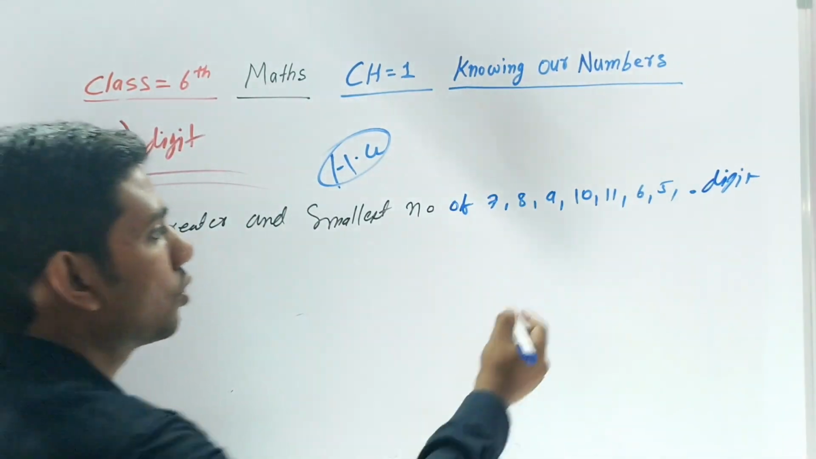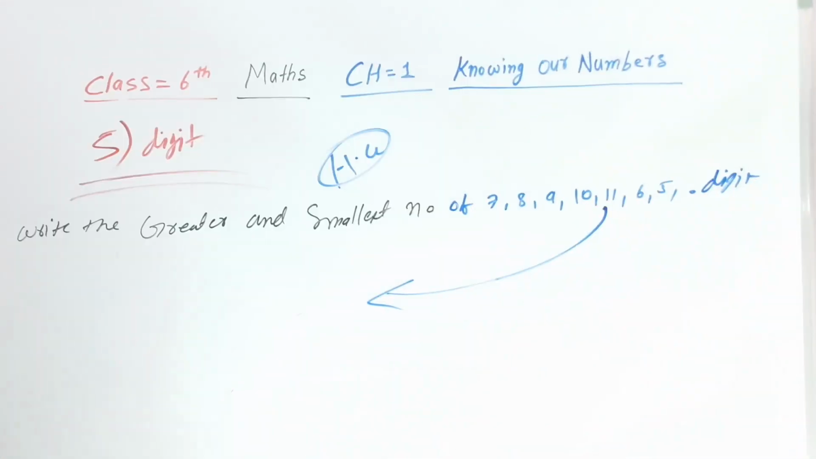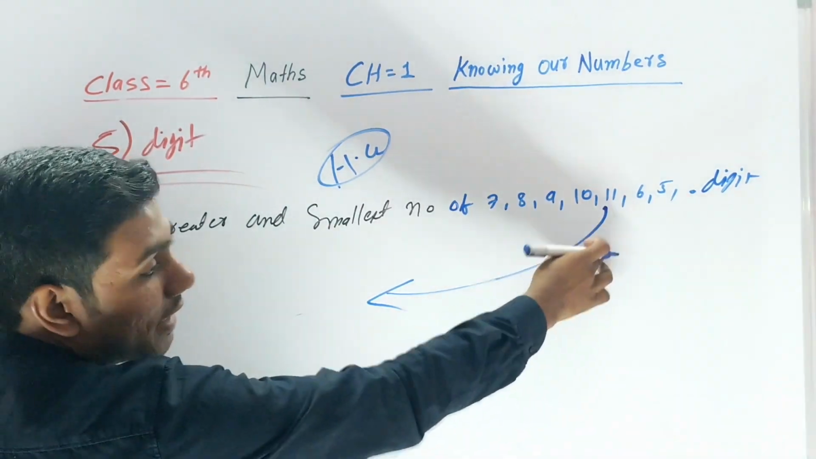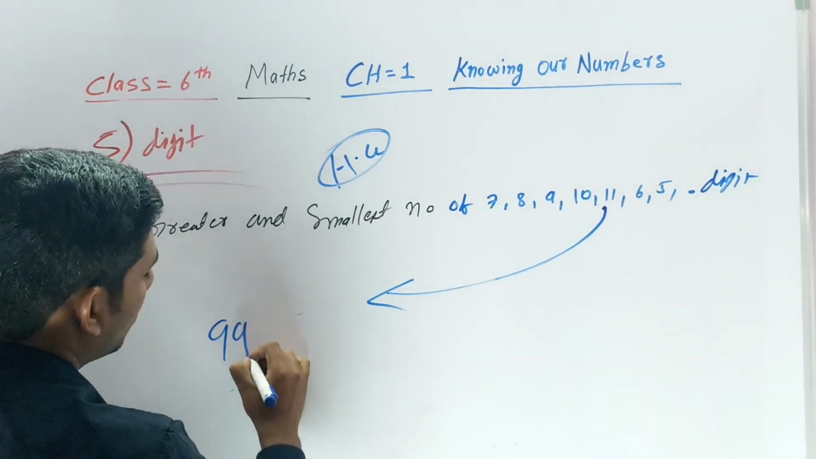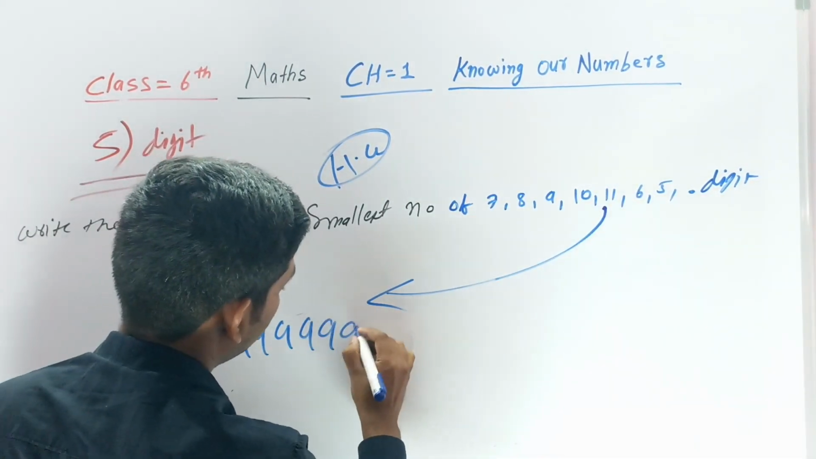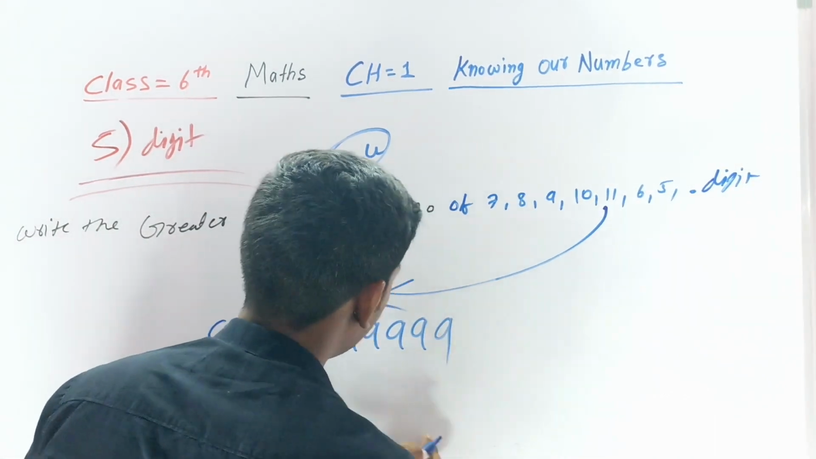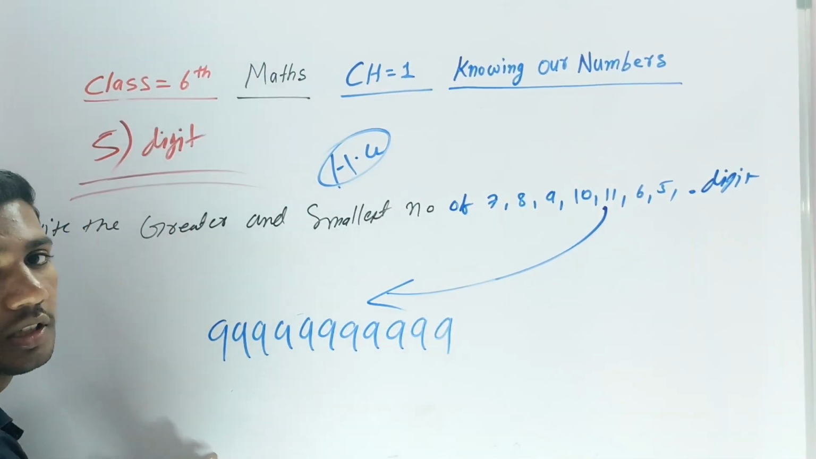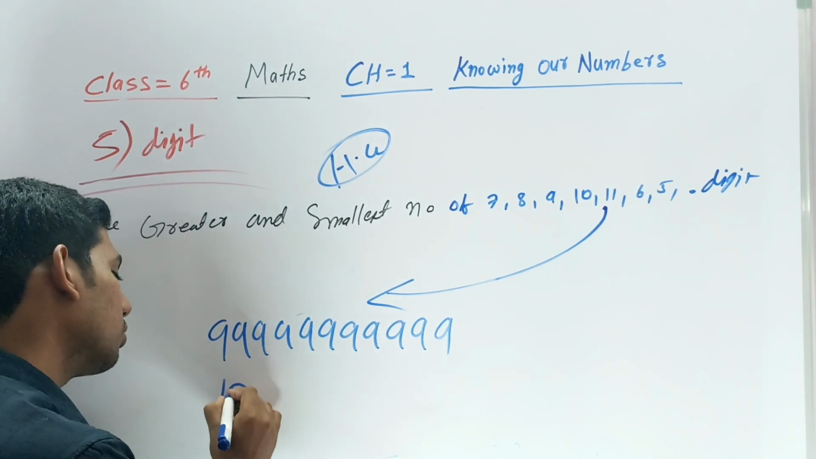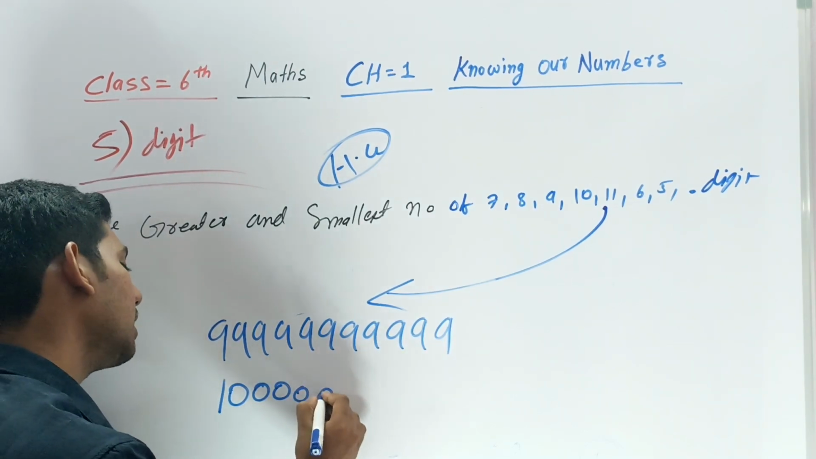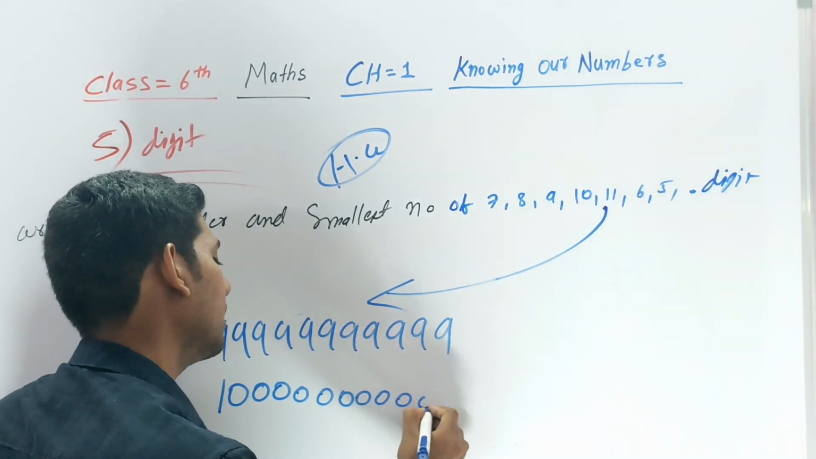Let me explain, the 11 digit greater number is what? Nine, 1 2 3 4 5 6 7 8 9 10 11, count, this is the 11 digit greater number. The smaller number is 1 followed by zeros, 1 2 3 4 5 6 7 8 9 10 11.